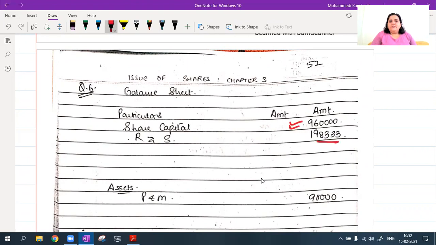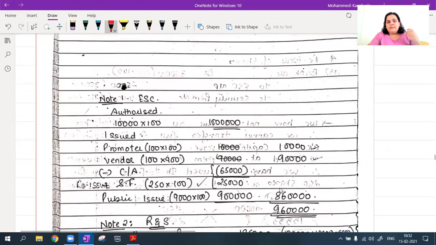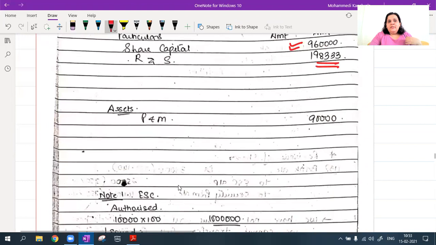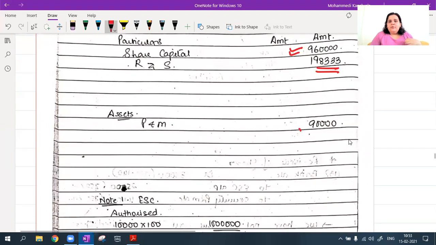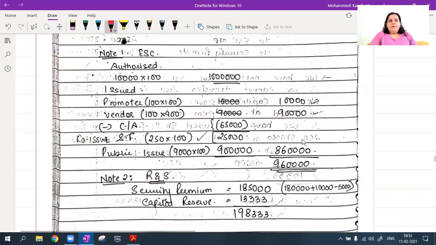Then I have my reserves and surplus also, which will be 1,98,333. Now, from where did I get all this? And plant and machinery we had bought 90,000. Okay, now see this. Equity share capital authorized is 10,000 into 100. We always have to write 10 lakhs.